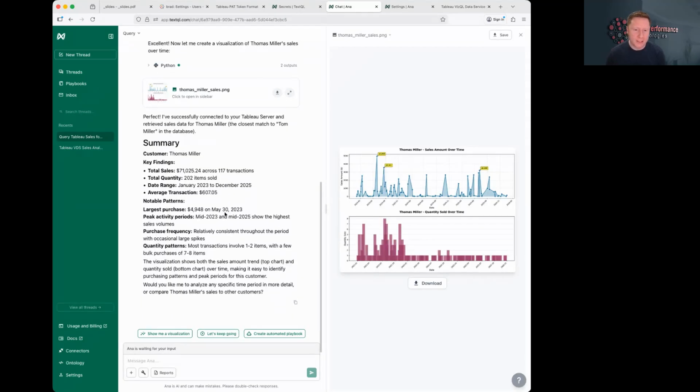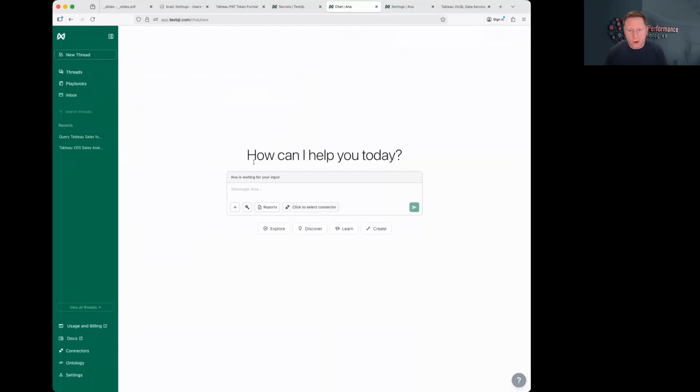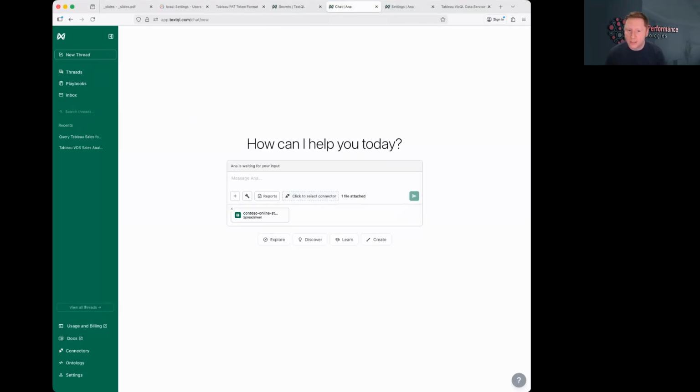Another cool thing I like to do is mix multiple data sources together. So I can show an example of that. For instance, we have already seen it connect to the Contoso online sales data source that we have. Maybe I wanted to compare that with some quota info that I've got. So I can attach a file and just have it use that in context. And I'm going to add this sales targets data source that I've got. And I'll show you what that looks like in a second. It's not terribly difficult at all.